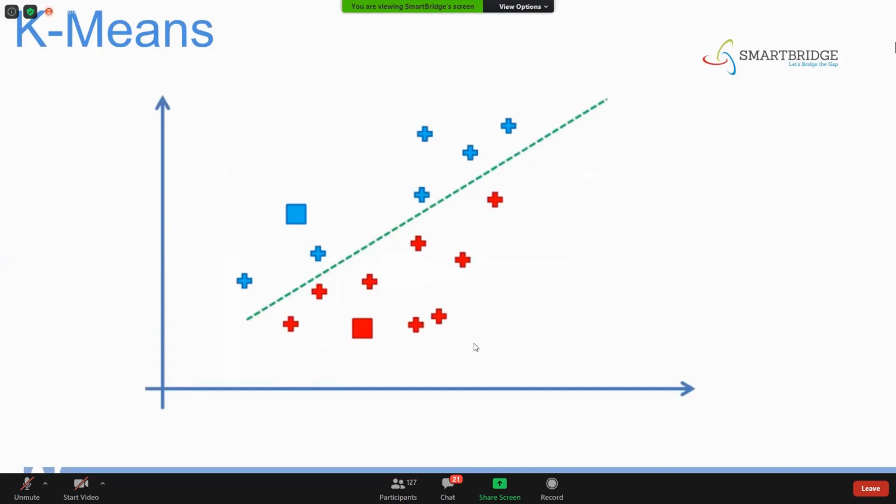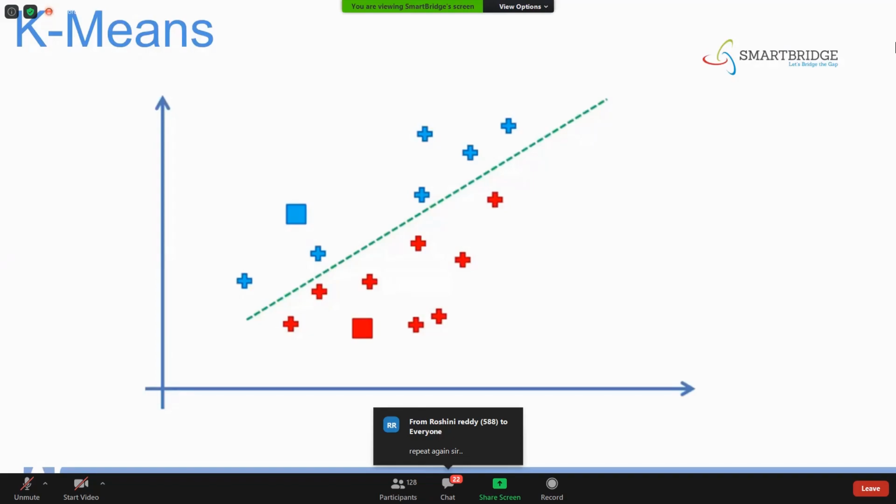Is it clear till here on the charts? Or do you want me to explain the step one more time? Guys, this algorithm will be understood only if you understand it step by step. Is it clear till here on the charts? Please let me know. If you want me to repeat one more time, I'll repeat it.